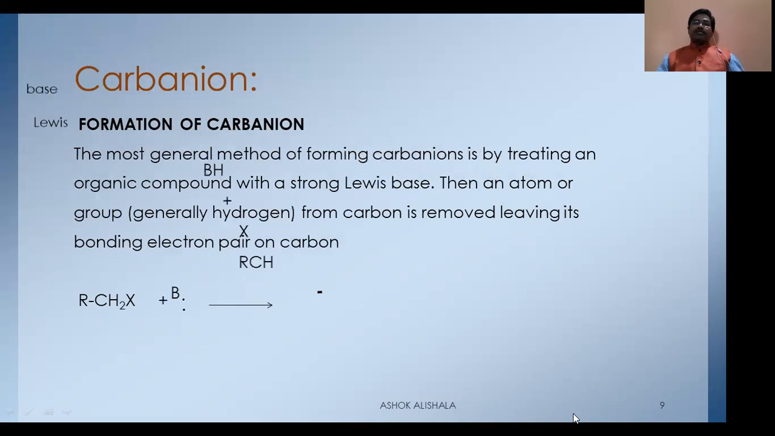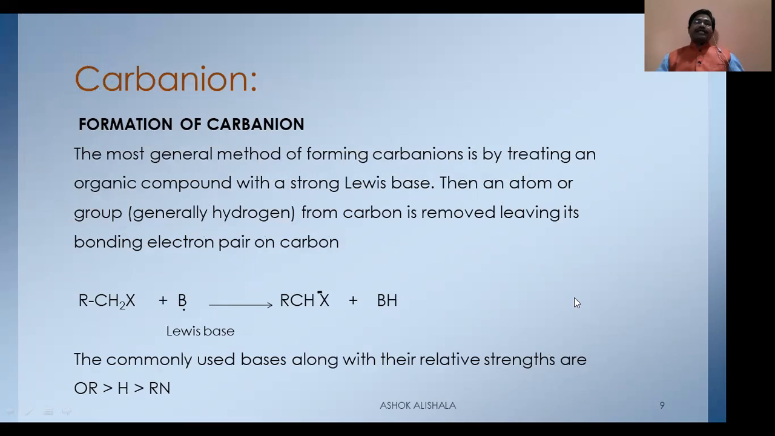The most general method of forming carbanions is by treating an organic compound with a strong Lewis base. Then an atom or a group, generally hydrogen from carbon, is removed, leaving its bonded electron pair on the carbon. This you can observe. It is an electron withdrawing group. Alpha carbon having hydrogen. This is a base. There must be one more electron here. And here, this base will abstract this proton, and then you will get a carbanion, and this is the base neutralization.